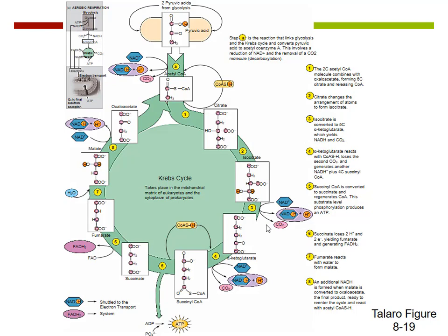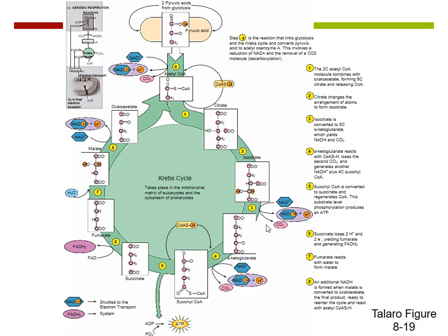We can pluck off those carbons one at a time. We can rearrange those molecules, and each time we do that, we are releasing a little bit of energy. So if we go along the way, we have isocitrate and alpha-ketoglutarate, and if you notice, we've plucked off a carbon molecule. Alpha-ketoglutarate only has 5 carbons, and when we plucked off that carbon as carbon dioxide in step 3 there, we've created an NADH.